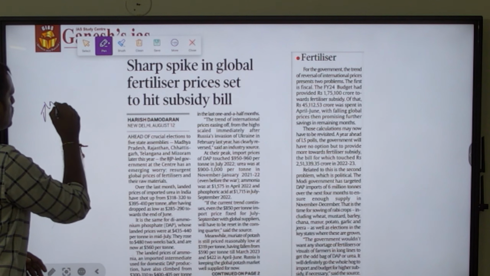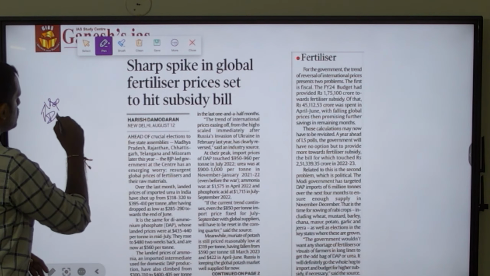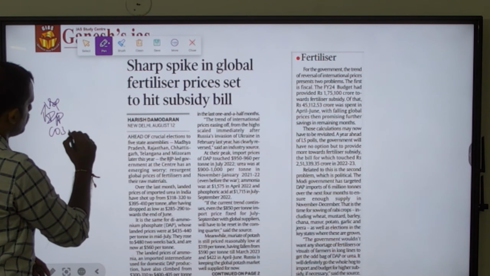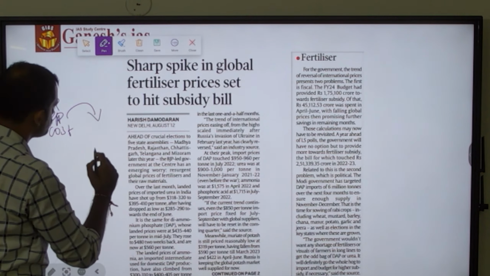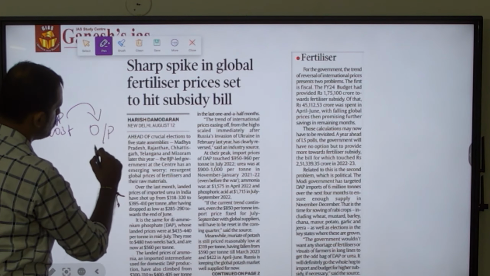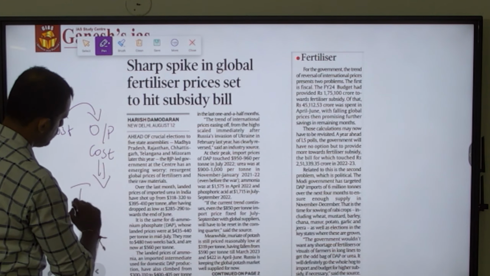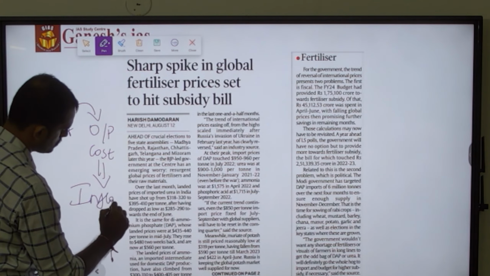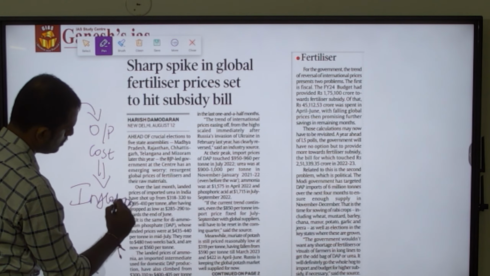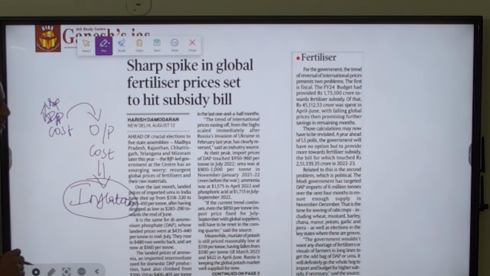and the rise in input cost will get transferred to output cost, rise in output cost. Then it will be leading to inflation, consumer price inflation, which the consumer is buying.